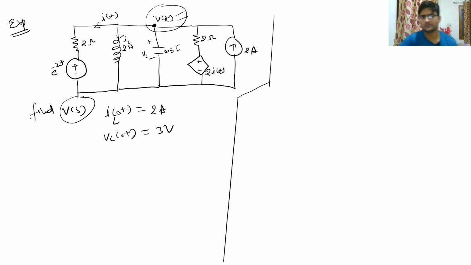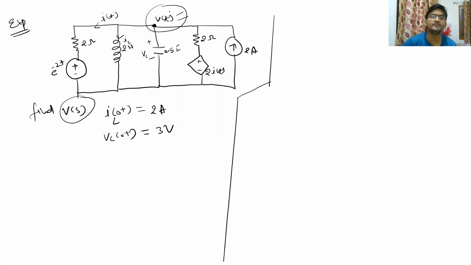So let us first make the Laplace transformed circuit of this particular time domain circuit. The only thing you have to remember is that for both the capacitor and inductor cases, we had drawn two types of circuits. One was the parallel circuit, having current branches, and one was a series branch in which there was a voltage source in series with either the inductor or capacitor.